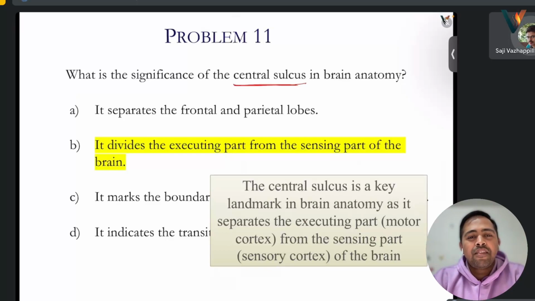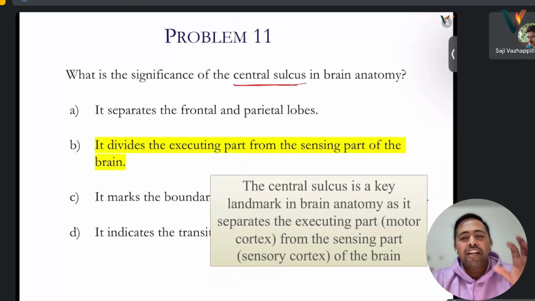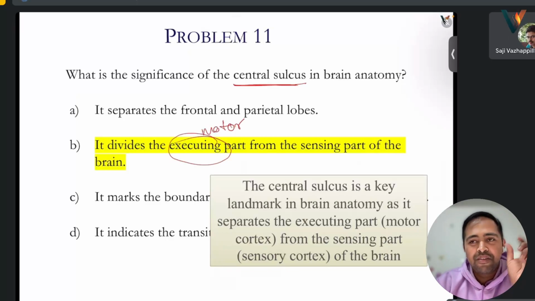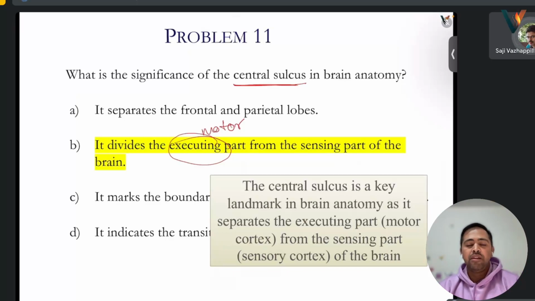I am putting it for the motor part. The motor and sensing are there, and that also divides. Yes, that is correct. So what separates the frontal and parietal lobes? One also a boundary is there, a sulcus, but that is not the central sulcus.